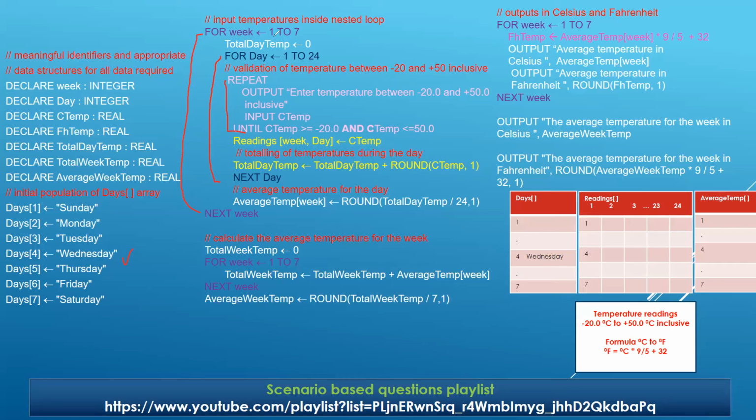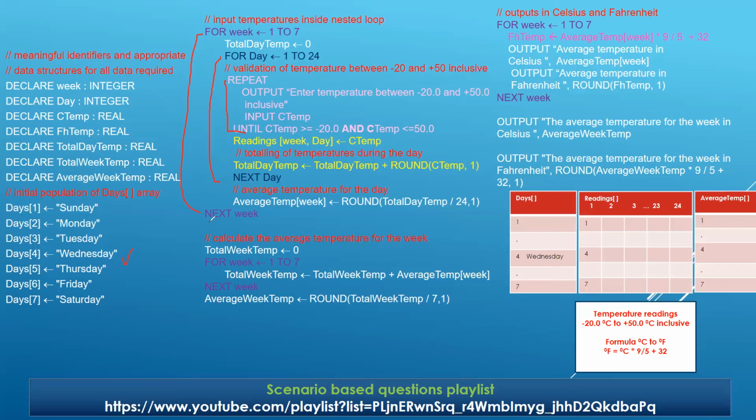Any issues? The first week value means it's Sunday. So definitely the first reading is to be taken for Sunday, the second reading for Sunday, the third reading. In this manner, we have written for here, and we have written next here. Again, a suggestion: you write down for here, you write down next here, definitely with a pencil, so that you are not making a mistake, like you may forget it.